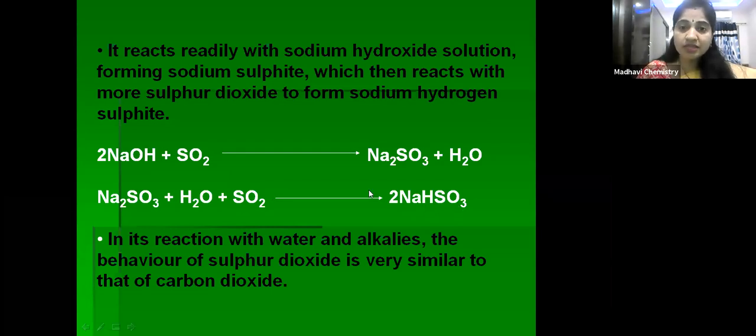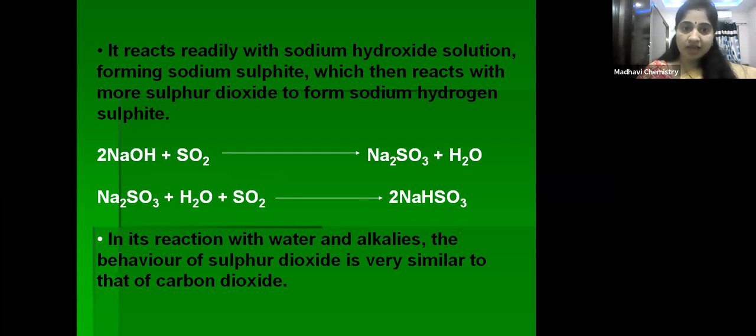These reactions are similar to the reactions of carbon dioxide, children. Is it not? Carbon dioxide is also soluble in water and it forms carbonic acid. Similarly, sulfur dioxide is also soluble in water and it forms sulfurous acid. And carbon dioxide also reacts with alkalis like sodium hydroxide. It forms sodium carbonate and sodium hydrogen carbonate.